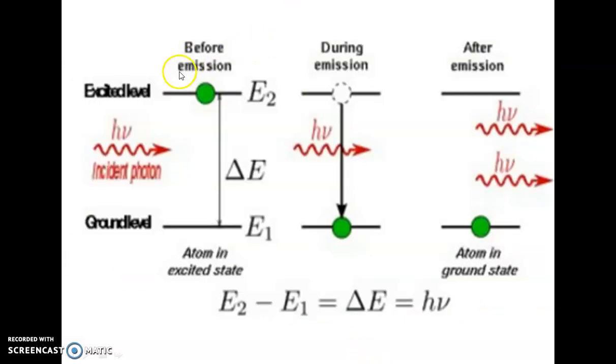The next diagram, the same diagram, before emission. So the incident photon: we have to give energy. A photon enters the system, and due to the incident photon the electron goes to the excited state. Again it comes to the ground level within 10 power minus 6 of a second, and during this process it emits photons. This photon has the energy h nu, where h is Planck's constant.